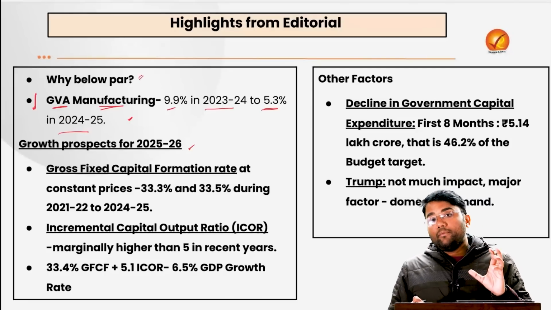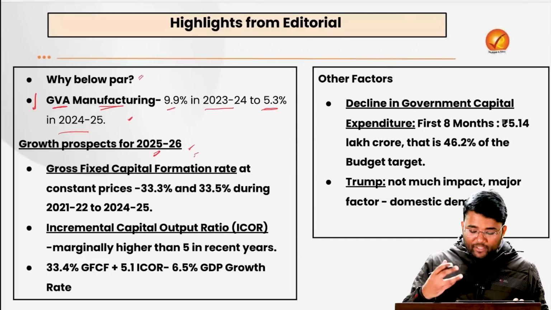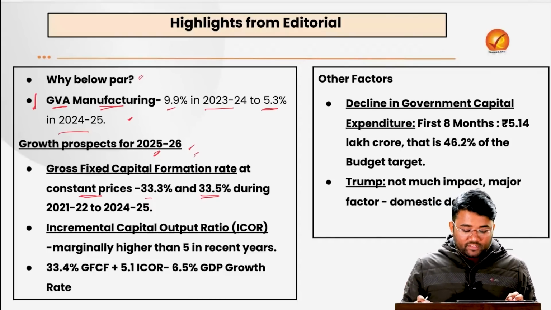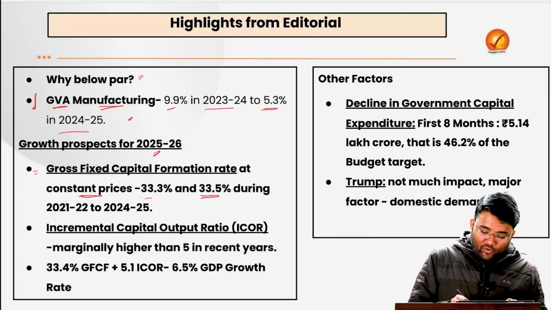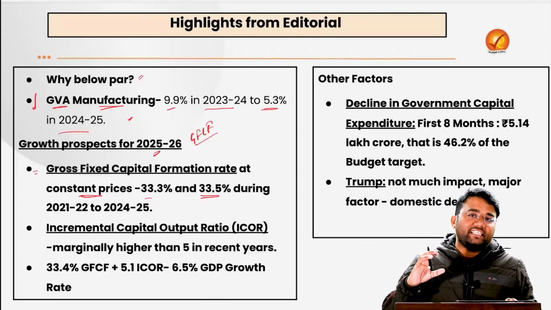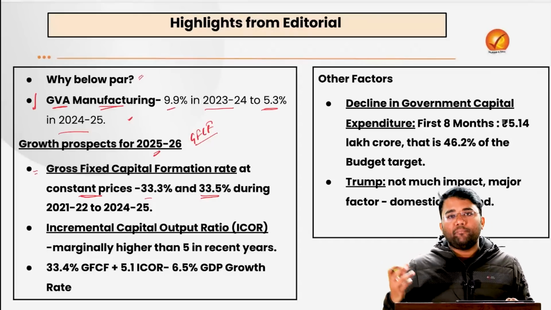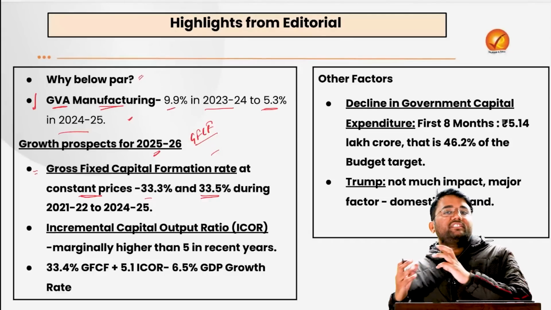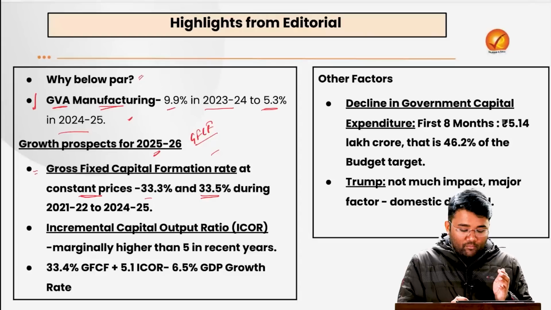Then the editorial talks about the growth prospects for 25-26. It says that the gross fixed capital formation rate at constant price was 33.3% and 33.5% during 21-22 to 24-25. Gross fixed capital formation or GFCF can be defined as whatever investment has been done in the fixed assets. Fixed assets means, for example, factories, equipments, etc. So the writers are saying that the rate of GFCF, whatever investment in fixed capital is happening, has been more than 33%.